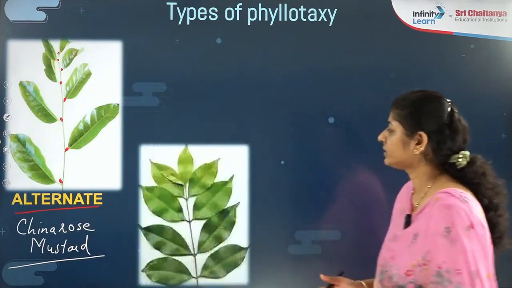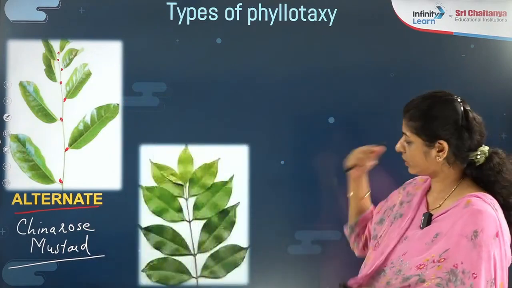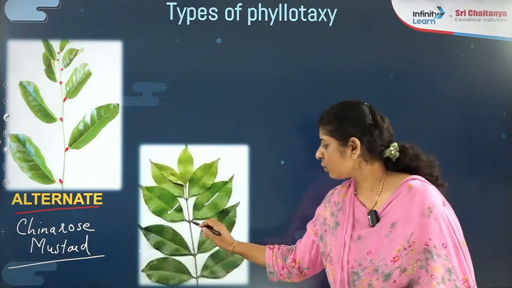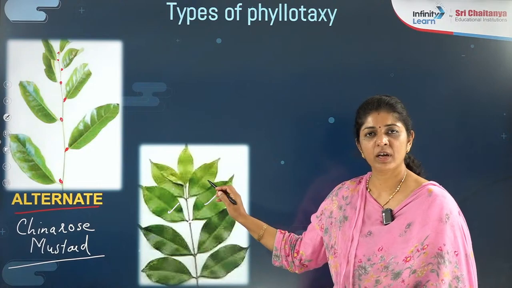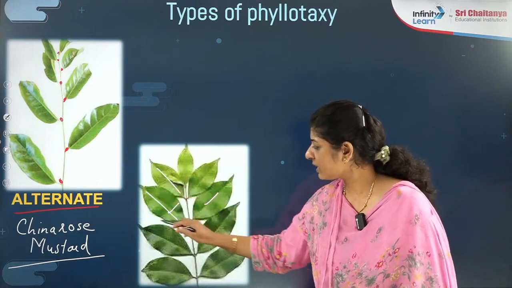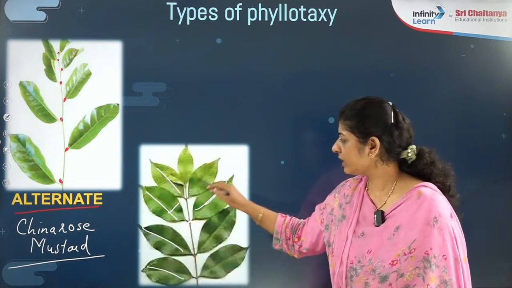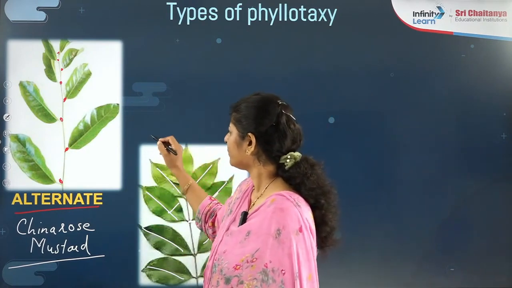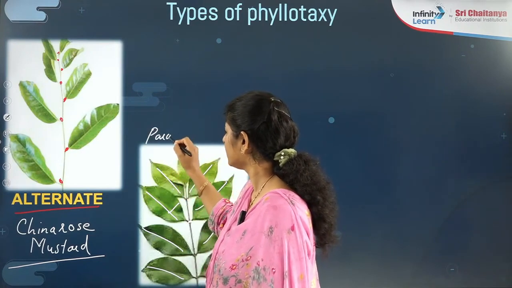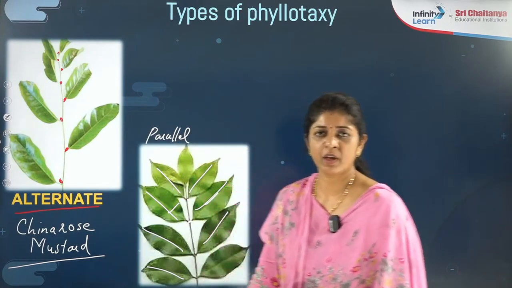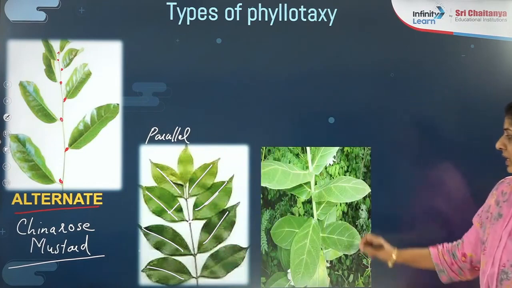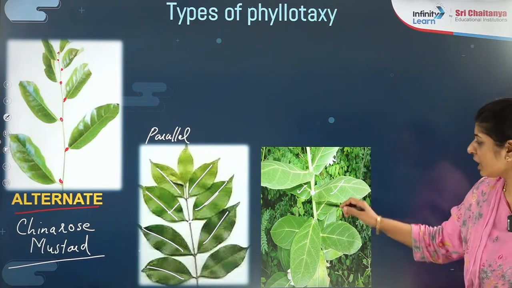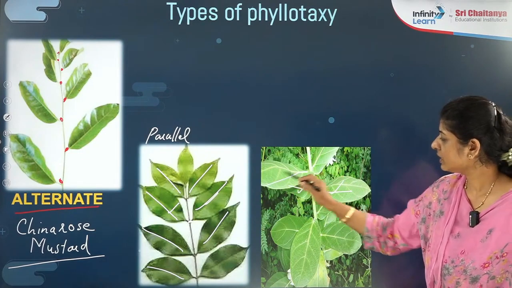Now let's check the next. Can you see on the one node, how many leaves are present? Two leaves are present. One node, how many leaves? Two. And can you see each leaf is parallel to each other? Are you getting that? In this case, they are showing the parallel type of arrangement to each other. But I will show you one more diagram. Even here, one node, you are having two leaves. But right now, one pair is perpendicular to the second pair.